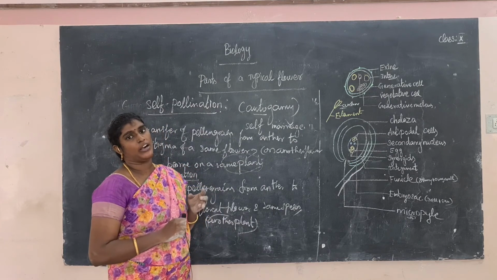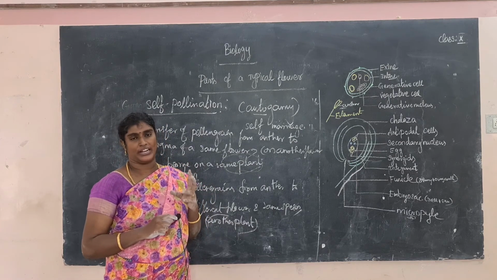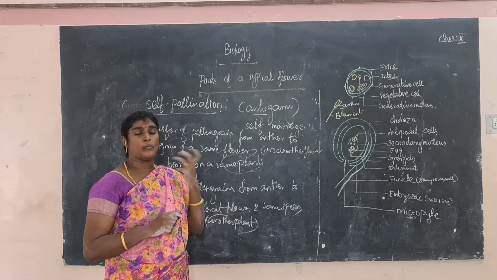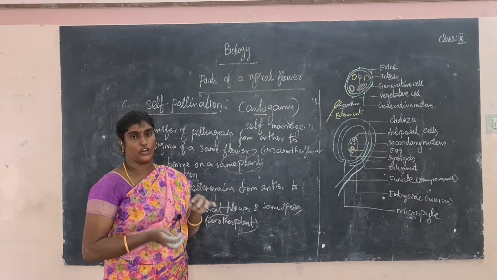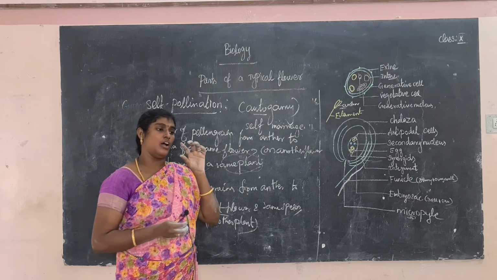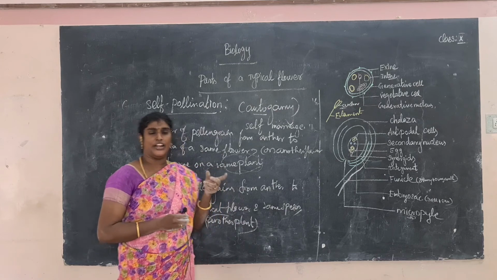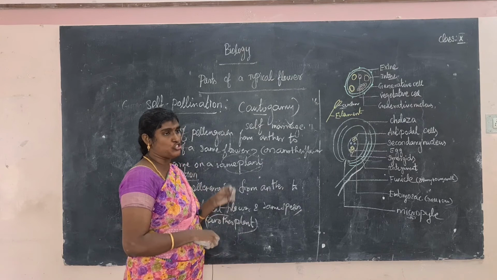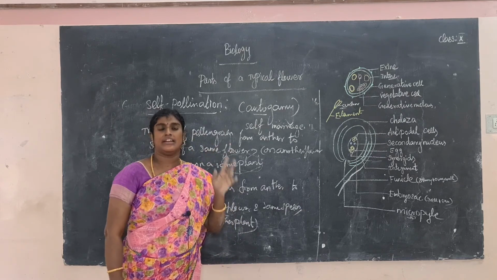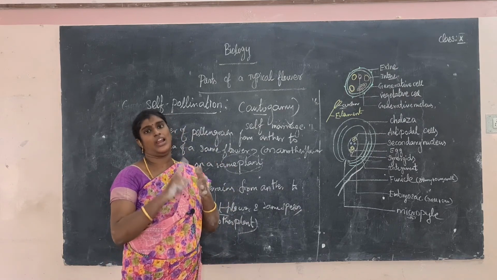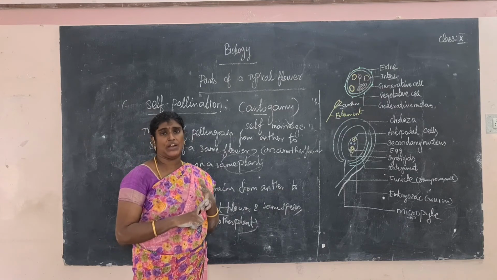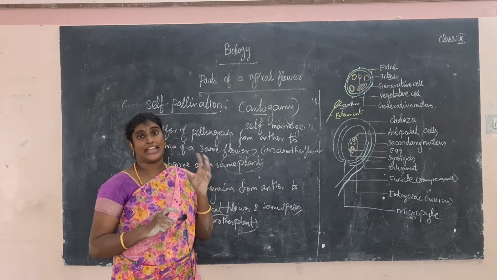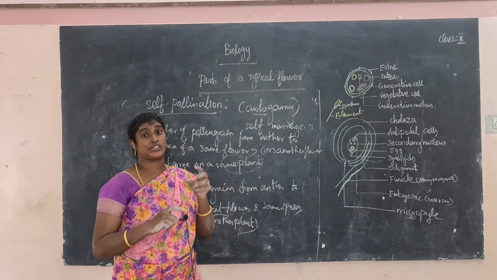Another important point is pollen grains. It has two layers, outer layer exine and inner layer intine. In mature pollen, a vegetative cell and a generative cell are present. What are vegetative cells? The nucleus is large in size, and the generative cell produces two male gametes. Another important part is the gynoecium. Gynoecium is the female reproductive part of the flower. It has three parts: stigma, style and ovary. Next, the basal part of the body of the ovule is made up of parenchyma, a central mass of parenchyma tissue called the nucellus.